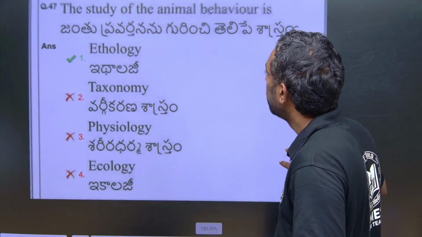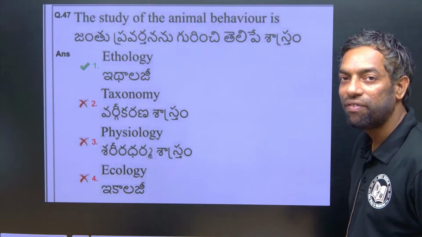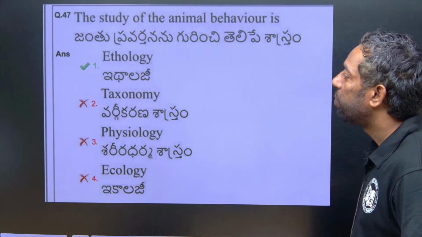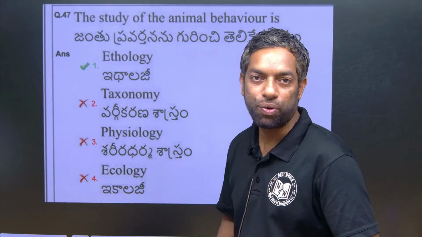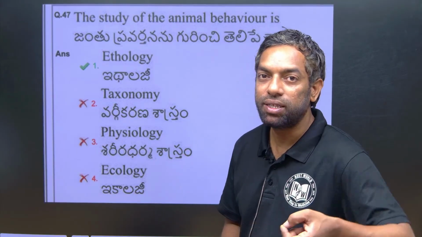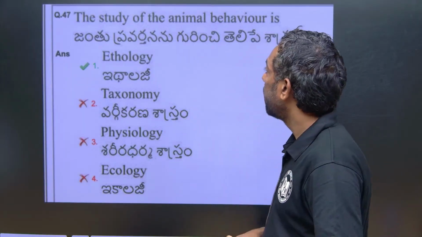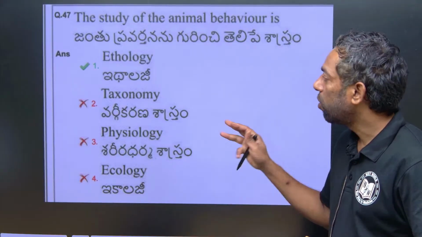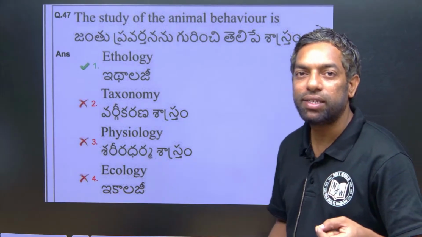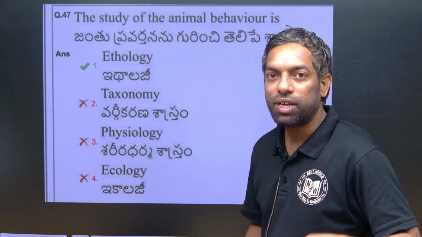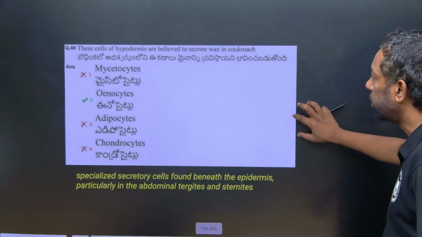Just look into this. The study of animal behavior, the most important study, we can call ethology. This is a straightforward question. There is no need of explanation. This is the name: the study of animal behavior we call ethology. They can ask you one or two questions, either the scientist name or the name of the part of the study, in any question paper.